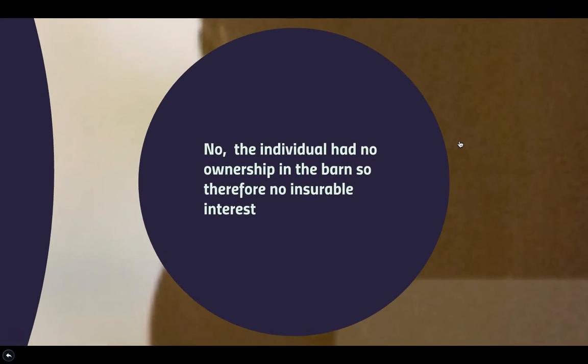It didn't matter that the individual was in a different state. It didn't matter that they were a cousin. It didn't even matter that there was a tornado. What simply mattered was that they didn't own anything. They didn't own the barn. They had no reasonable stake in the circumstance, so therefore they had no insurable interest, and they cannot collect on that dwelling policy if the barn is destroyed.